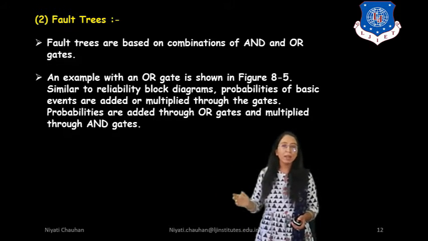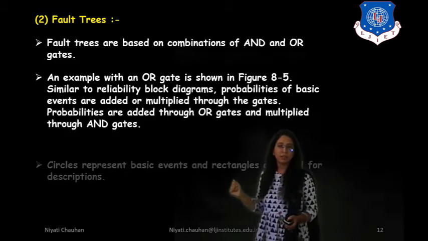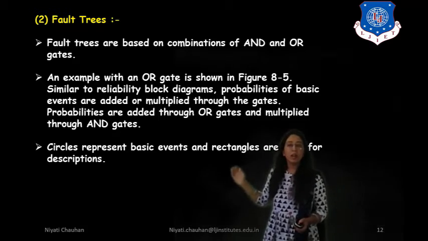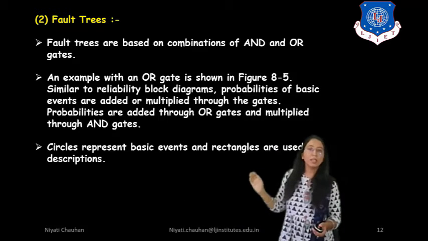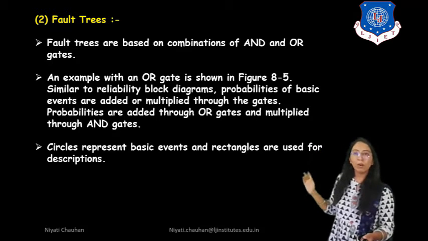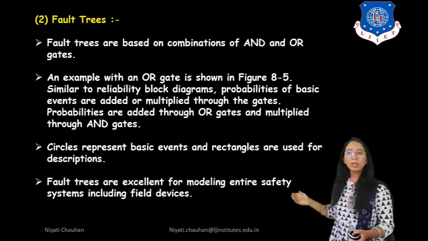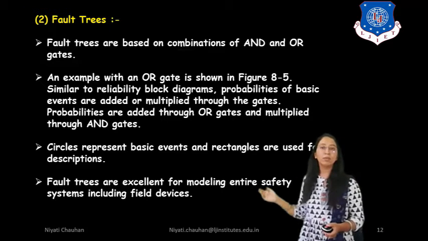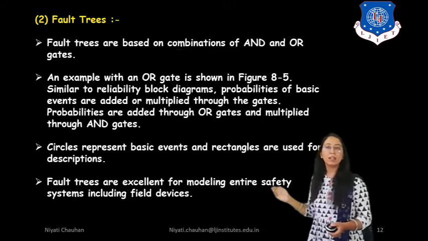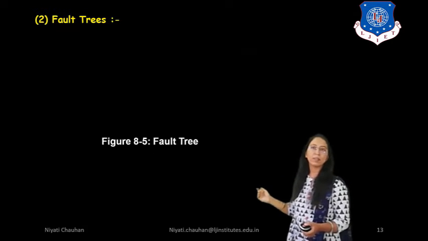Probabilities are added through OR gates and multiplied through AND gates. Circles represent basic events and rectangles are used for descriptions. Fault trees are excellent for modeling entire safety systems, including field devices.